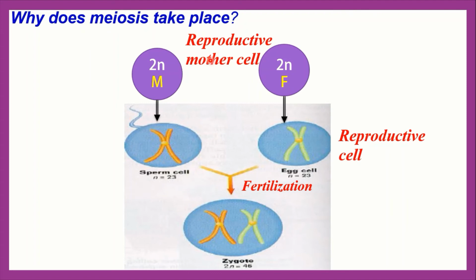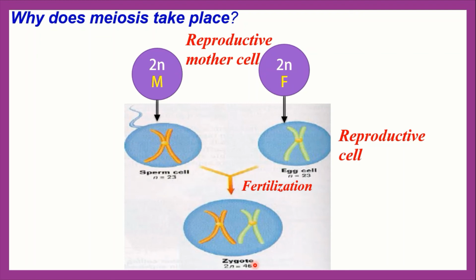So everybody see, this is a reproductive mother cell, this one is a male reproductive mother cell, and this one is a female reproductive mother cell. And from this cell we get gametes. Here one gamete contains n number of chromosomes. That means a sperm cell is a male gamete and an egg cell is a female gamete. And after fertilization, you know that fertilization is the union of male gamete and female gamete. After fertilization, a zygote is produced. Zygote contains 2n number of chromosomes. This one is a normal process.